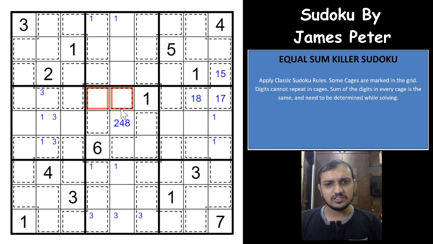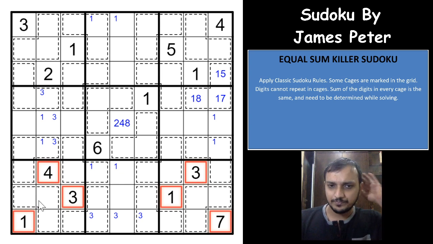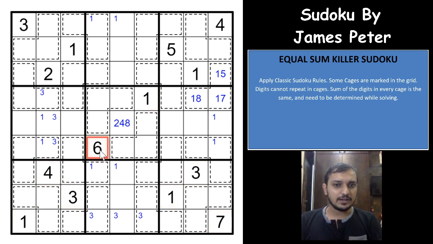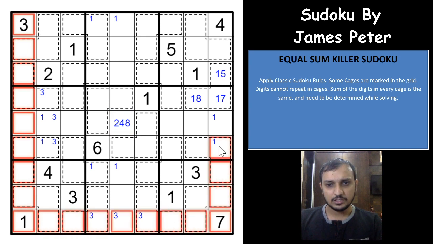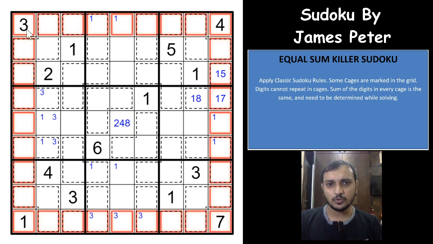If each cage sum is 18, then 18 times 18 is 324, plus you have 6 plus 10 is 16, plus 11 is 27, plus 8 is 35, 36, 42. You have 42 already as the givens inside the grid. So 324 plus 42 is 366, and if the sum is 18, it would be 2 here, that is 368. And the total sum of the grid is 405, since 45 times 9 is 405.